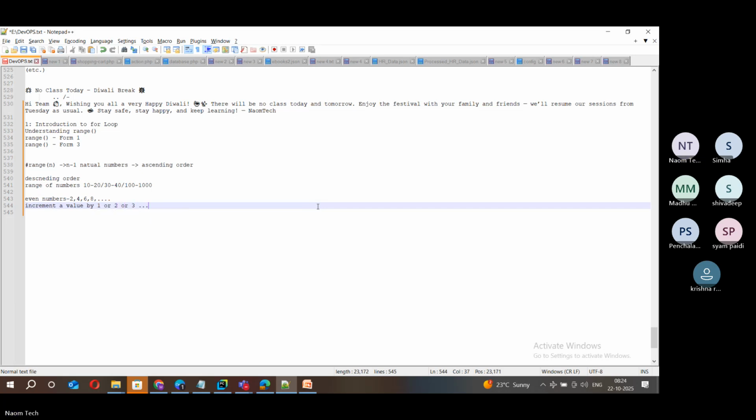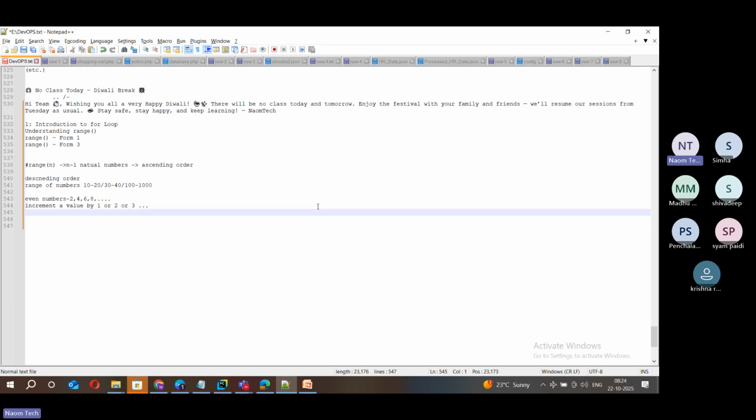So there are different scenarios here. Range of n just produces the first n minus 1 natural numbers starting from 0, and it always produces values in ascending order. Suppose I want the other way, some values in descending order. Or I want to print a range of numbers between 10 and 20, or 30 and 40, or 100 and 1000. Or other scenarios like this.